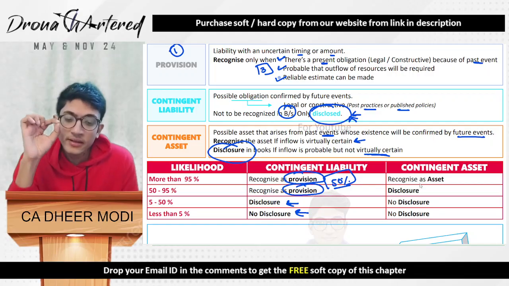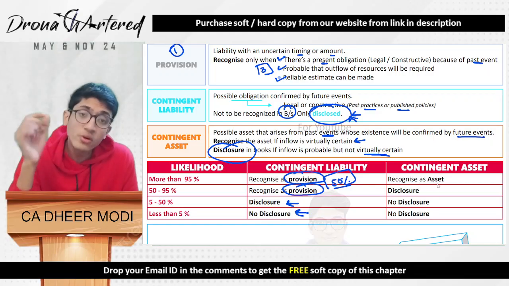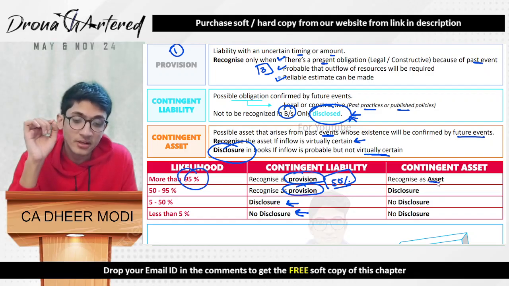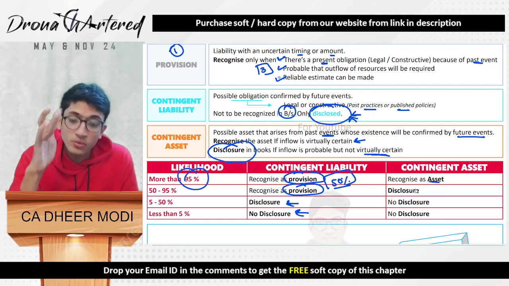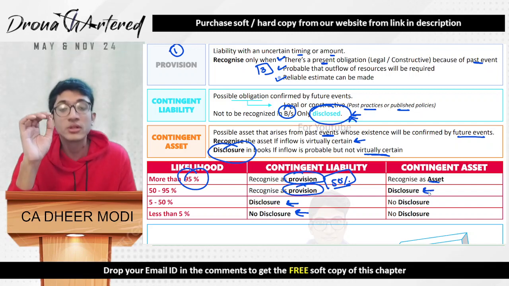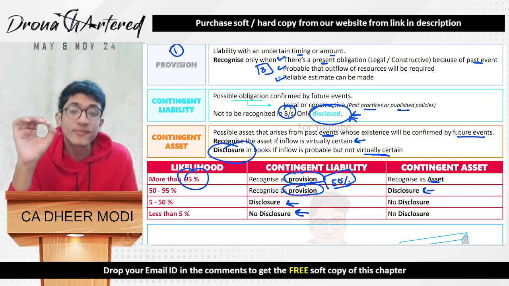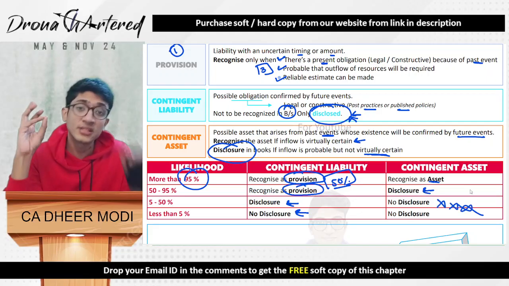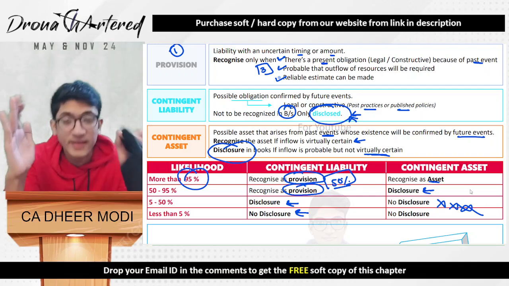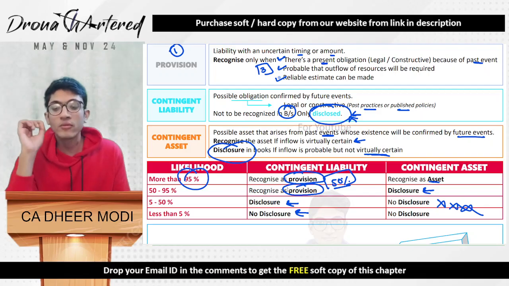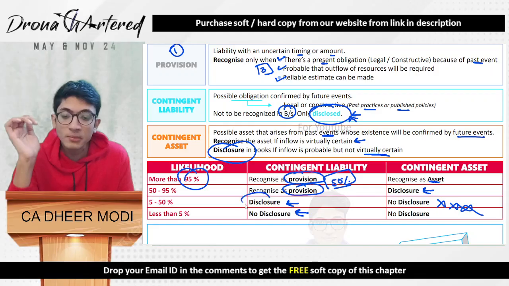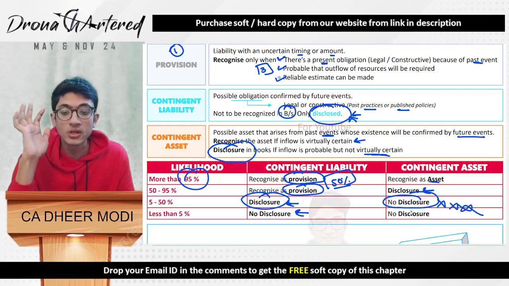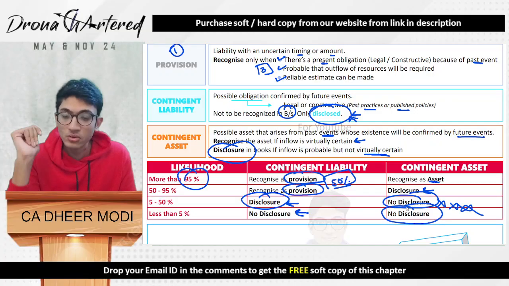Your contingent asset is a little different. You will recognize it as an asset if it is more than 95%. If it is 50 to 95%, then only a disclosure is required. If it is anything less than 50%, you do not have to show it anywhere, neither in your balance sheet nor in your disclosures, because it is an asset. We follow the concept of prudence. Therefore, when it comes to liability, 5 to 50% is a disclosure, but when it comes to asset, 5 to 50% is no disclosure. Less than 5% is, of course, also no disclosure.